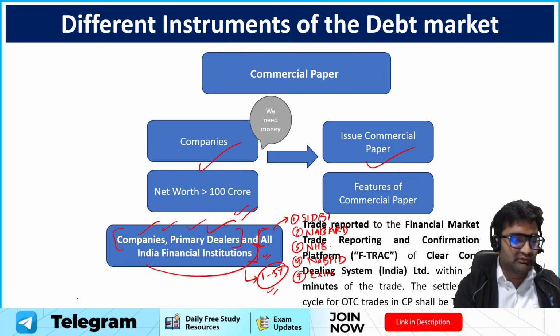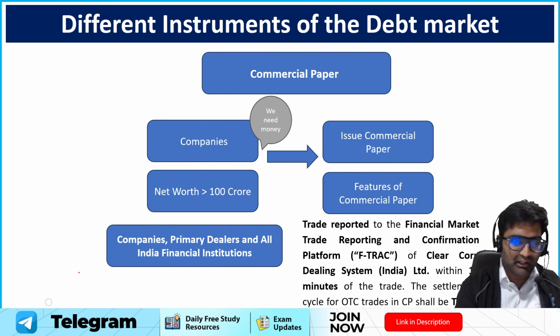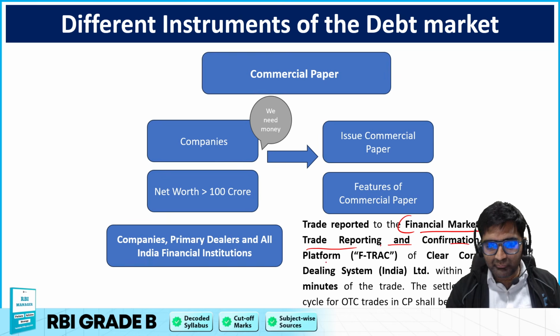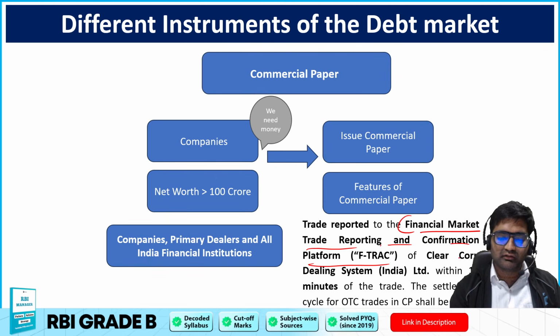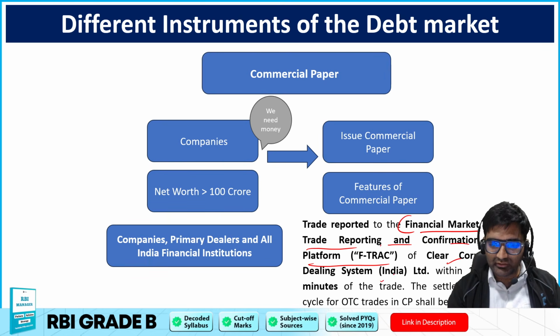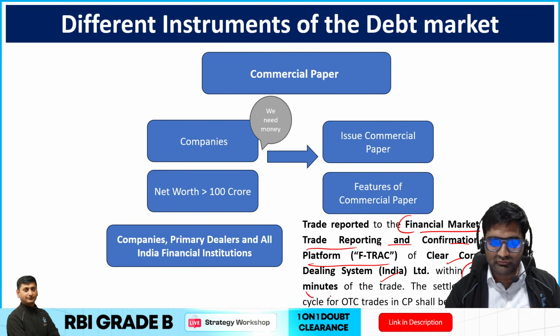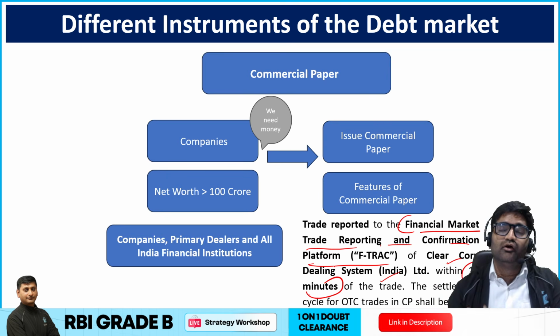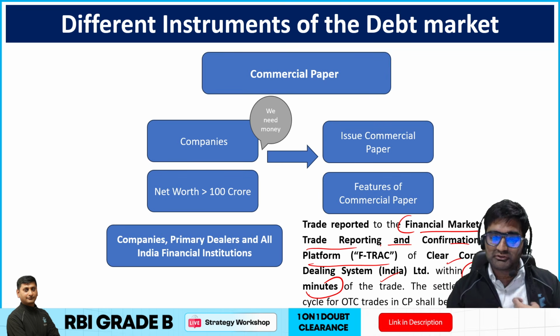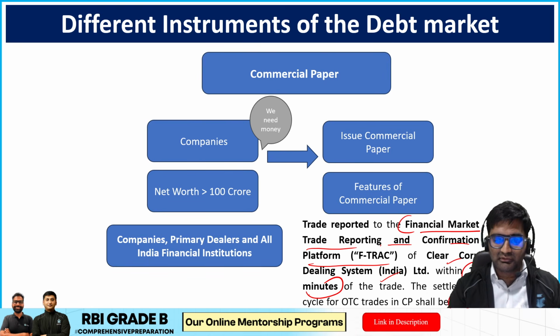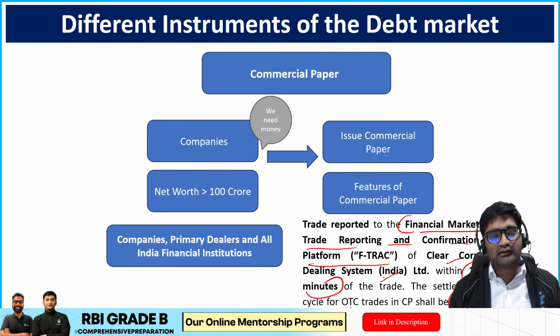Okay, and whenever the trading of this commercial paper happens, that has to be reported on this platform called the Financial Market Trade Reporting and Confirmation Platform of the Clearcorp Dealing System Limited, FTRAC, within 15 minutes of the trade. Like you have transferred the commercial paper to someone else, you have to report it over this particular platform. Okay, and the settlement happens at T to T plus 1 days.